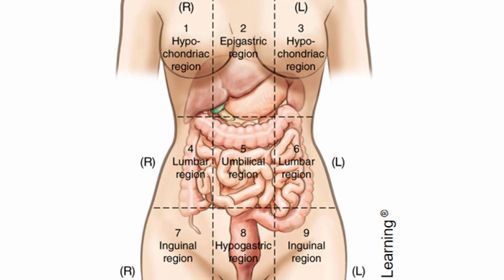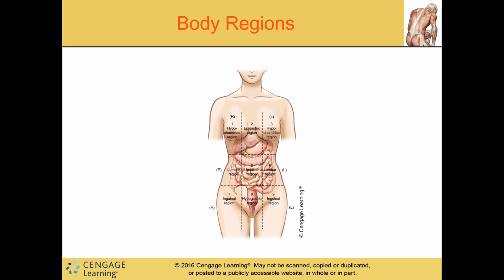All right, and then on the bottom row, we're going to have our right inguinal. Inguo means groin. And then in the middle, we have hypogastric. So this is where our hypo will actually go below, because we're talking about below the stomach. And then we'll have our left inguinal. You'll also hear the inguinal region referred to as the iliac. You'll see that later on.